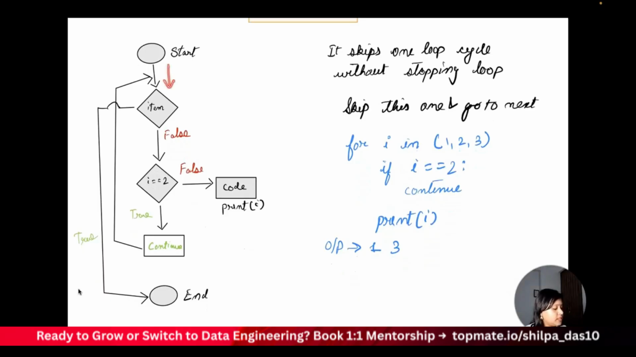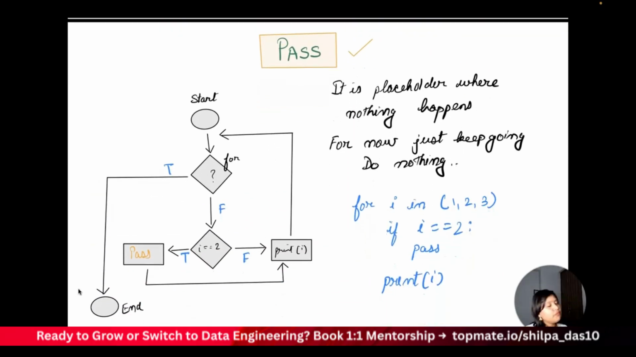If you see here, it starts, it checks, and if it is true, then it continues back to the loop, right? And if it is false, it prints the code. So that's exactly what the continue statement means. Now, in case of pass, when do we use pass? Pass is used like a placeholder when you don't want to do anything with the for loop. So it's a placeholder where nothing happens. For now, we are just keeping that for loop, but we are not doing anything. That's what pass means.